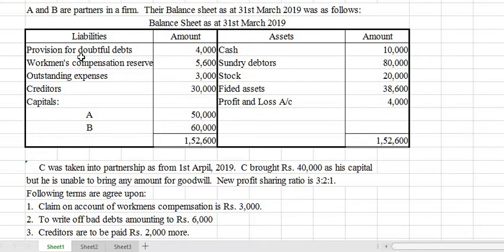Then here it says that C was taken into partnership on 1st April 2019. C brought rupees 40,000 as his capital. But he is unable to bring his share of goodwill in cash. That means he is not bringing goodwill premium. And the new profit sharing ratio is given as 3:2:1. The profit sharing ratio of A and B is not given, so we have to assume that they are sharing the profits and losses equally. In the partnership agreement also, if it is not mentioned, it should be shared equally. Same way we are assuming here also.